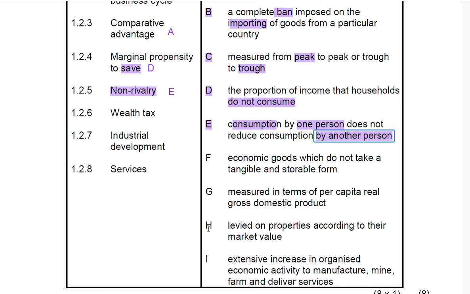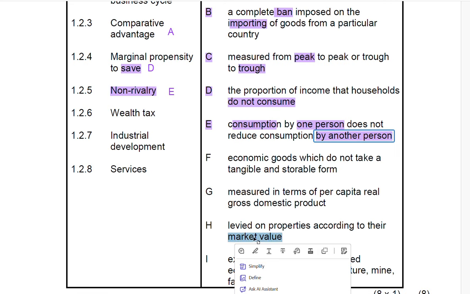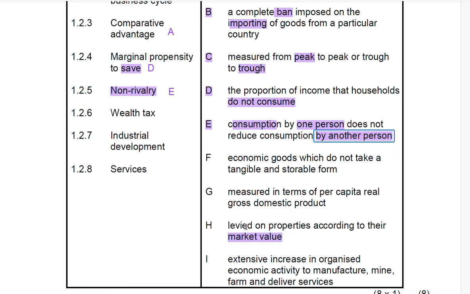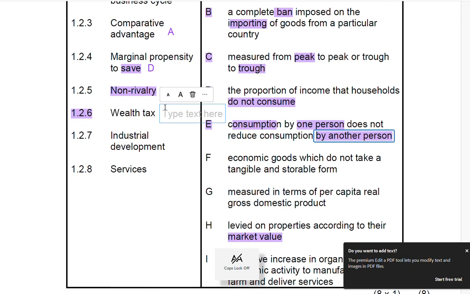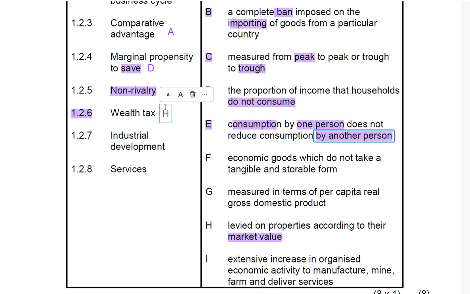However, apologies, if you're looking at H, there is market value, right? Now let us read in full. Levied on properties according to their market value. So that is correct. If you're looking at 1.2.6, the text says it is levied on properties according to their market value. So now the correct answer for this case will be H. So you're going to come here and say H. The correct answer in this case will be H.